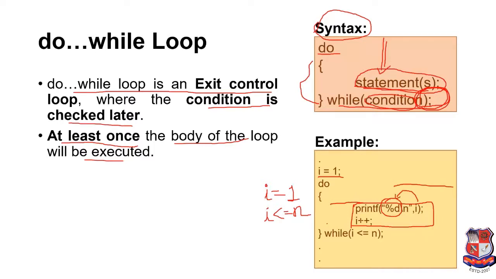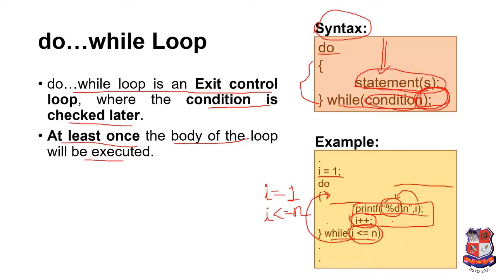Then after this printf statement we are incrementing the value of I by 1. After executing these statements we are going to check the condition, I less than or equal to n. If this condition is true, then the control of the program goes back over here.